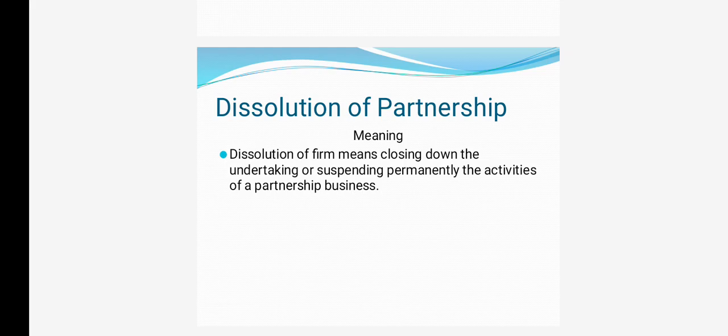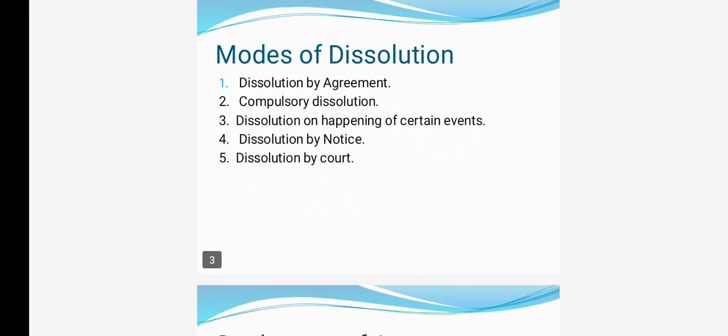So dissolution means they want to cancel all the partnership, so now they are going to dissolve the partnership. In this scenario, while they are closing down the undertaking, while they are suspending permanently the activities of the partnership, what accounting procedures should be followed? First, let me explain the types of dissolution, or the modes of dissolution.